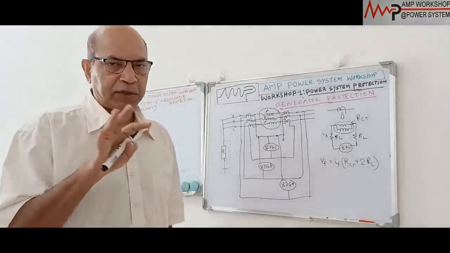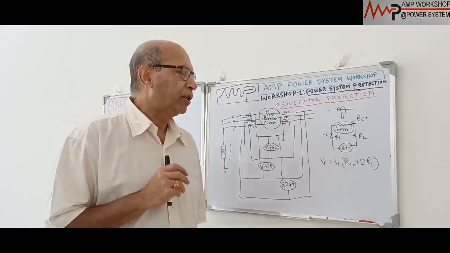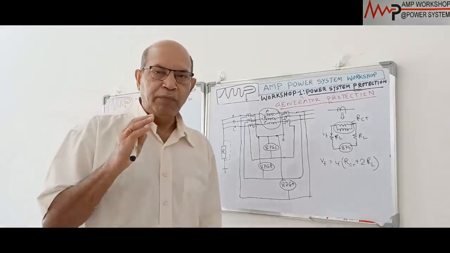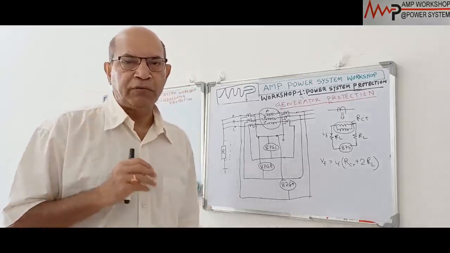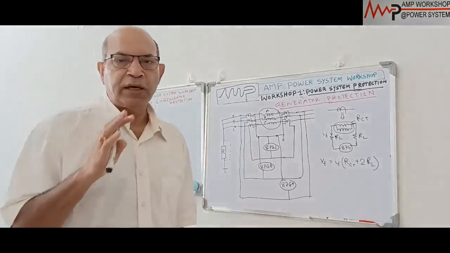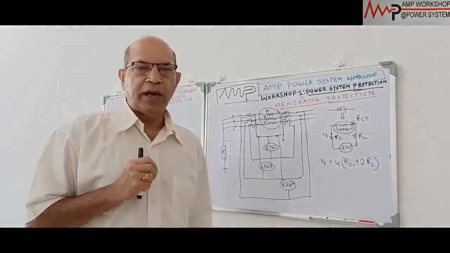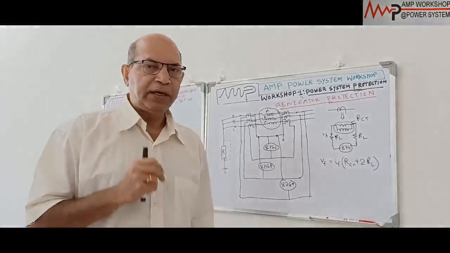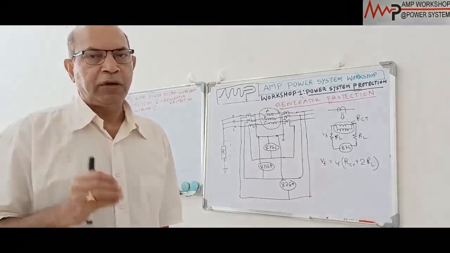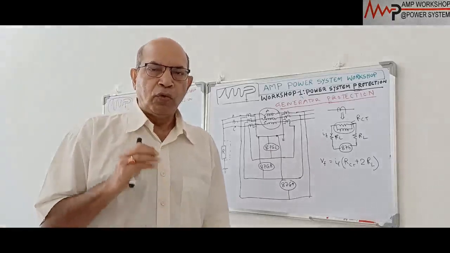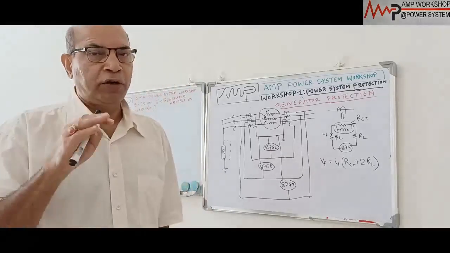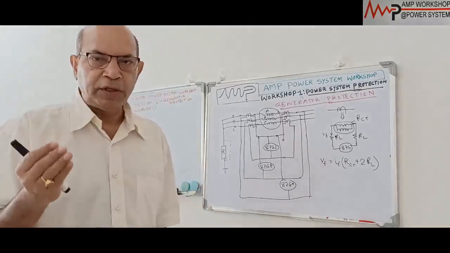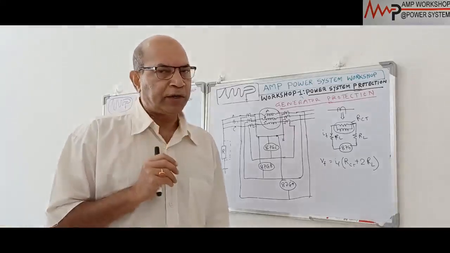We have already discussed this. Keeping this small idea of the basic construction, let's see what types of protection we can provide for the generator. If we look into the various abnormal conditions of the generator, we can classify the protection under two categories. One is the electrical category, another is the mechanical category. Under the electrical category, all the abnormal conditions can again be classified in two groups. One group is for internal or external fault of the machine. If there is an electrical fault inside or outside the machine, there is one group of protection functions.